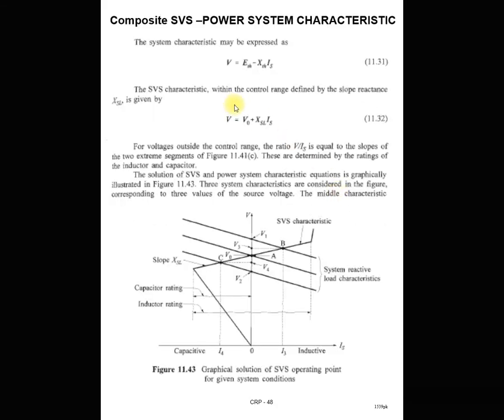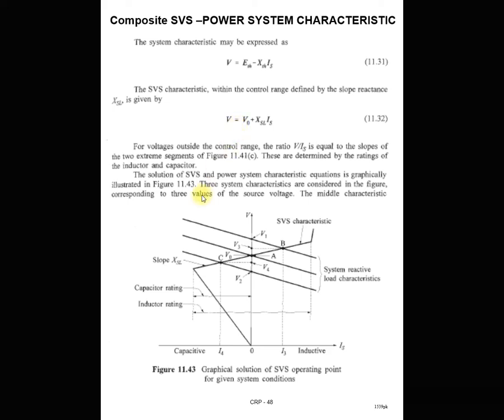So here, this slope reactance XSL into the current flowing into this SVS system, plus the rated voltage at the terminal side, at the bus side, is equal to voltage V. This voltage is provided by this SVS compensation, exactly opposite to the system characteristics. In the system, voltage V is lower than Thevenin's voltage, but by providing the SVS system at the power system terminal side, it will provide the reactive power, so that by increasing the reactive power you can maintain the voltage at the terminal side at the rated value.